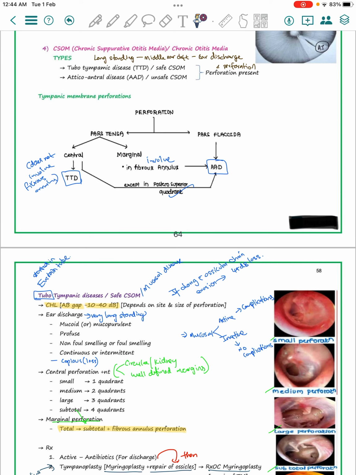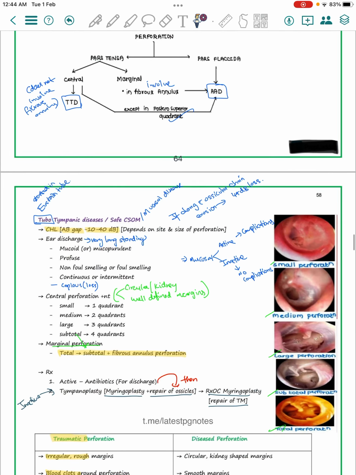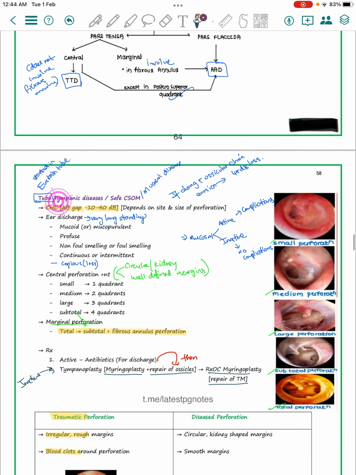This is the marginal perforation where pars flaccida and fibrous annulus are involved. It causes attico-antral disease, whereas the central perforation, only pars tensa, is seen in tubo-tympanic disease. It does not involve any of the fibrous annulus.